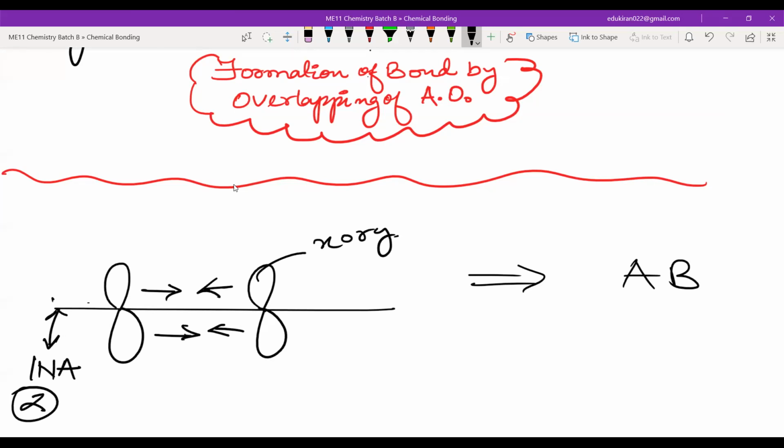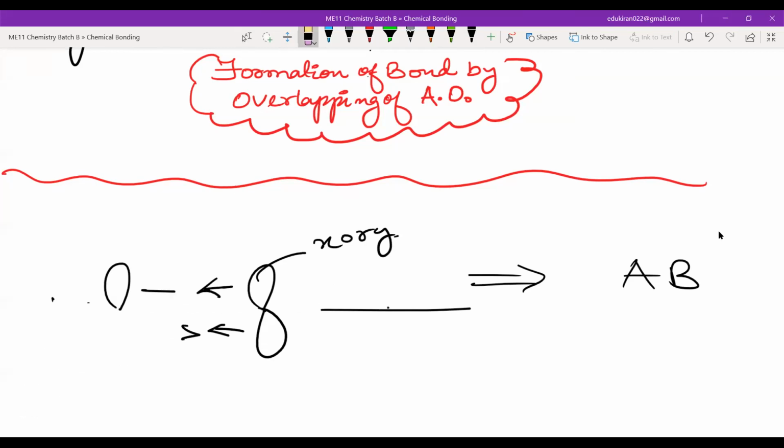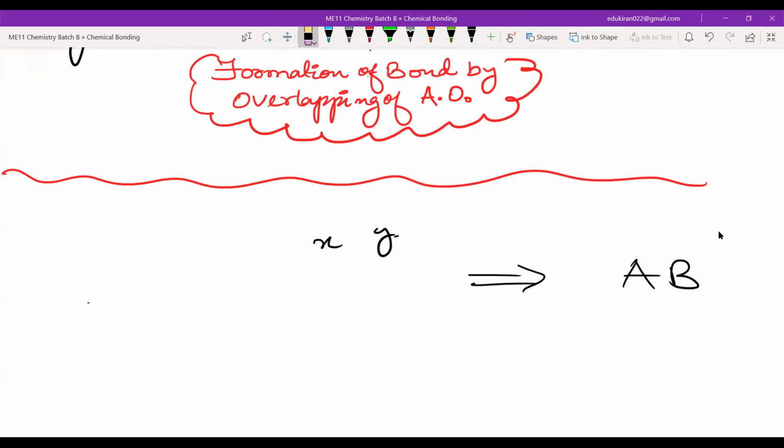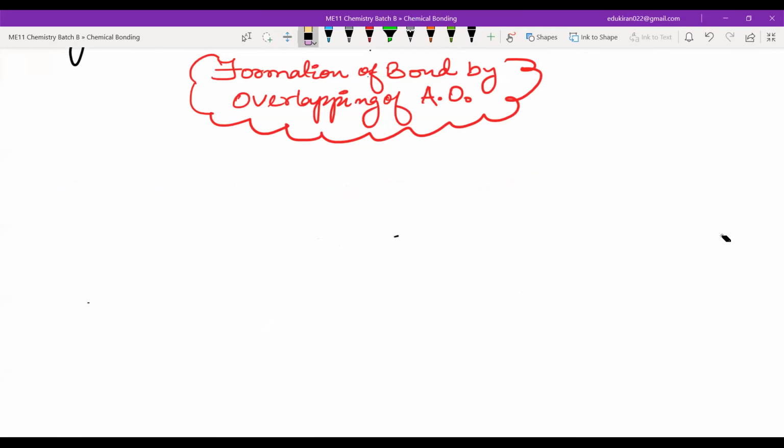Yes or no? Why? Because if it were Z, its lobes would lie on the internuclear axis, that is the Z axis. Correct? Are you getting this point? How can I say that this is either X or Y? It is not Z. Can you understand that? Good. You have understood the internuclear axis. Now we can proceed towards the formation of bonds by overlapping of orbitals. We said that there are two types of bonds formed.